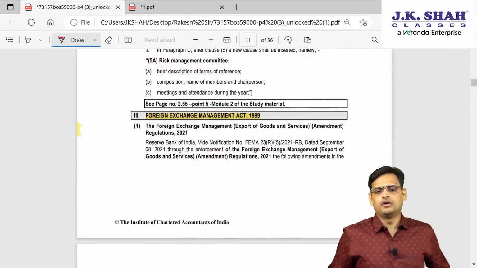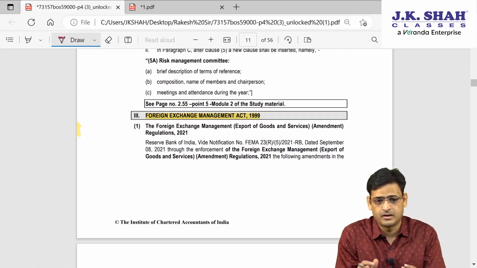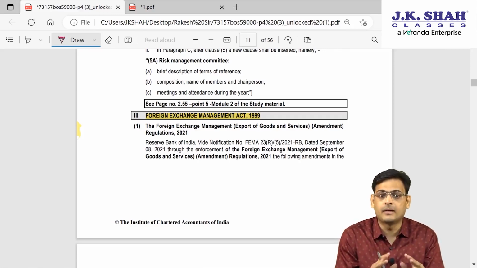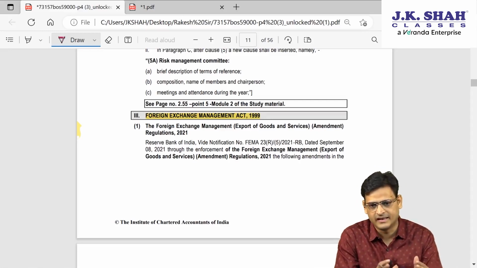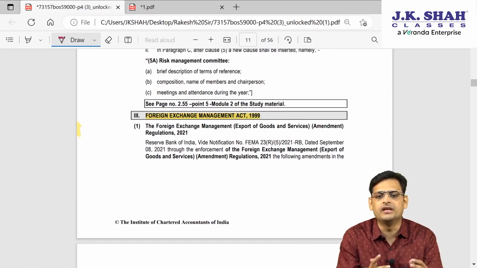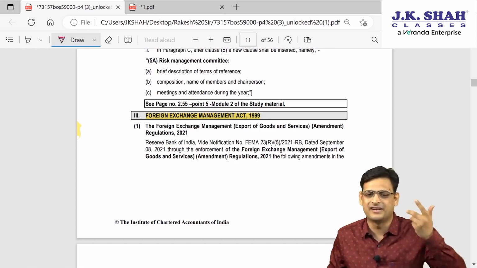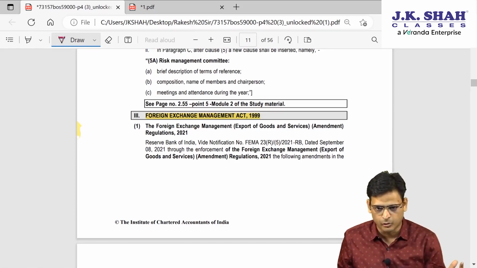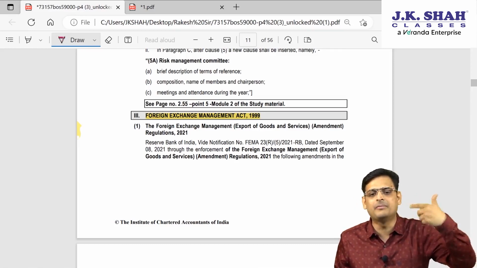Okay, now we are moving on to the next amendment. This amendment is for the Foreign Exchange Management Act, the FEMA chapter. As you all know, FEMA is a very big chapter. In fact, the major amendment they have brought is that they have inserted one new concept, overseas direct investment. It is a very lengthy part. I will try to explain it in a simplified as well as brief way. I'll try to cover almost everything, but in an easy way so that you will retain it. Otherwise, the chapter is already so big, and if I explain in a very lengthy way, you may lose interest and may not be able to remember it.